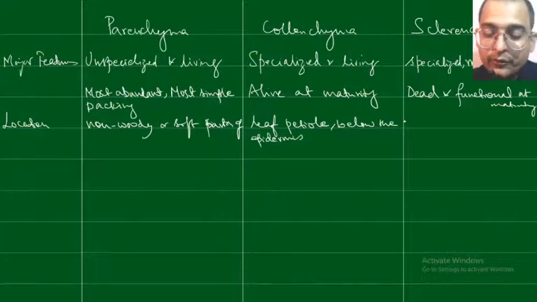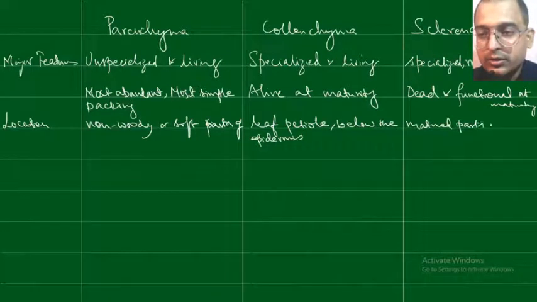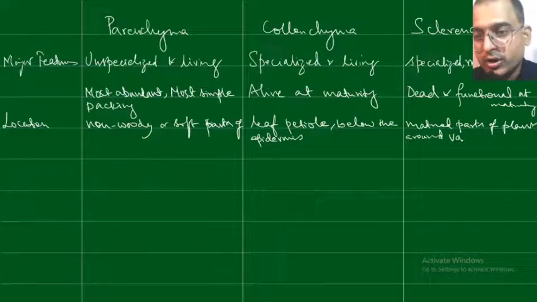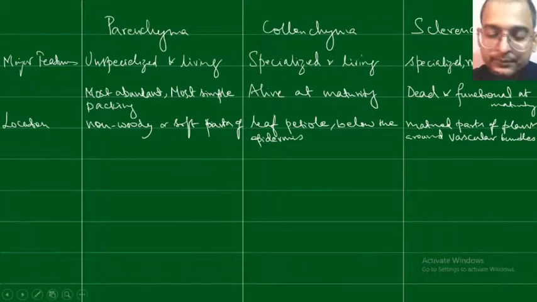It is found in the mature parts of the plants, around the vascular bundles, in the stem around the vascular bundles, veins of the leaves and so on.